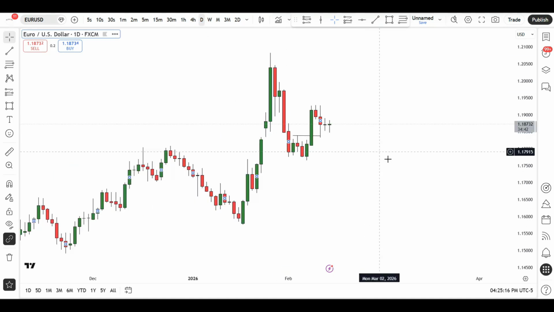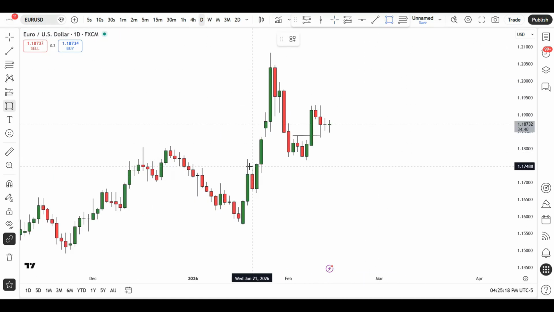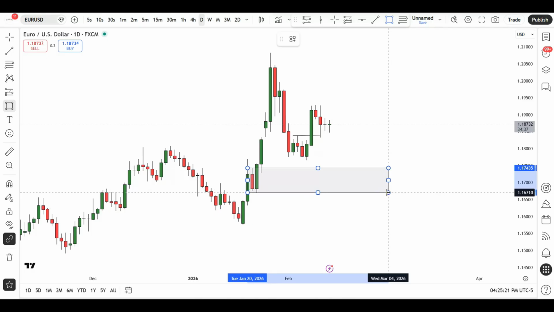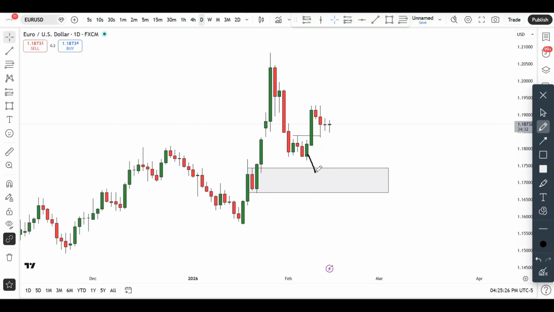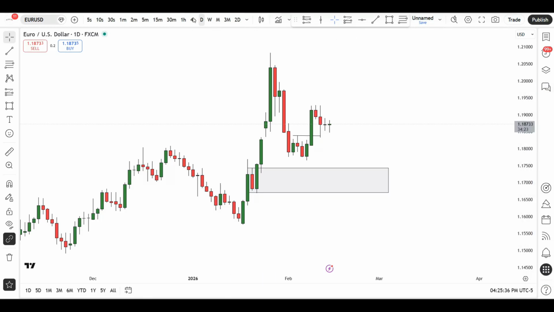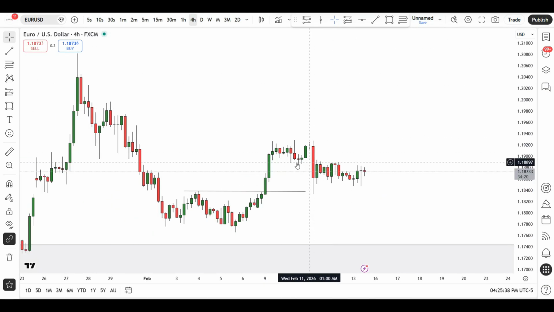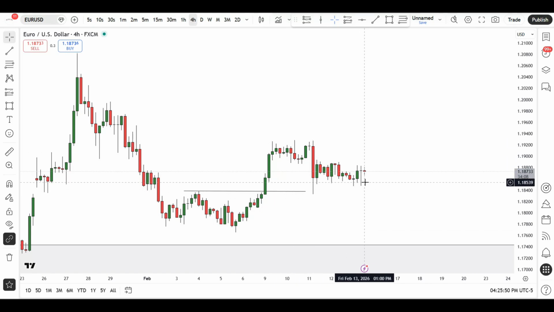If I go into the weekly, the daily time frame, this was a supply zone or a demand zone that I was actually keeping an eye on last week, anticipating that the markets will most likely give us a push in here before we get this bullish reaction. However, as you can see here, the markets just pretty much gave us a break to the upside. And the second scenario that I had presented to you guys is that the markets can give us a break of this particular level, and that would be a key area of interest. And you can see after that break, the markets gave us a pullback towards that particular level, and from there the markets has kind of remained above that particular level.